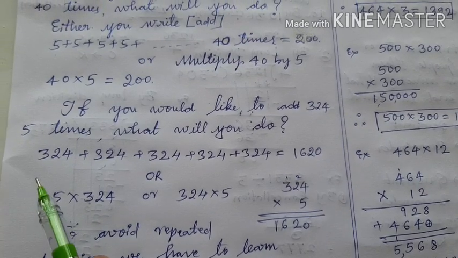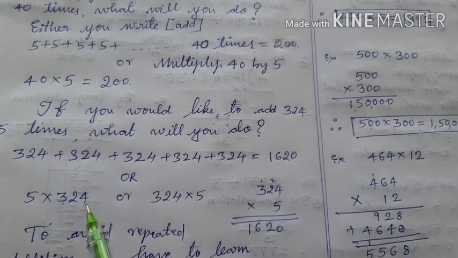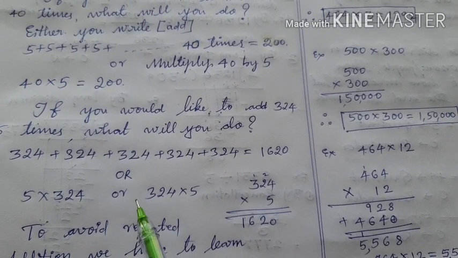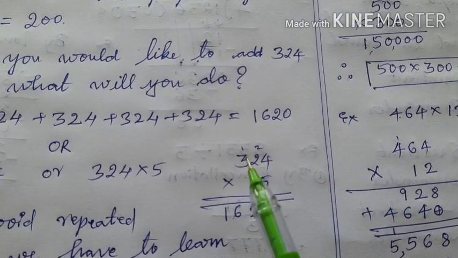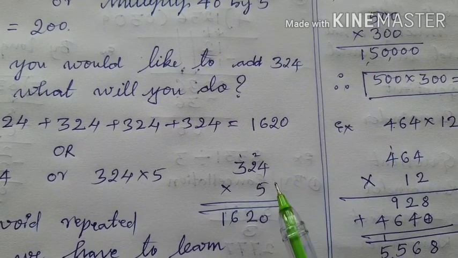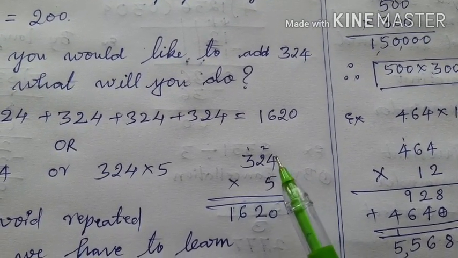How many times you have added 324? 5 times. Therefore write 5 here into 324. 5 into 324 or 324 into 5, both are same. Therefore children, I write 324 here into 5. Write ones place below the ones place. Okay. Now you see here 5 fours are 20.